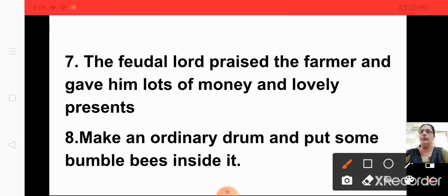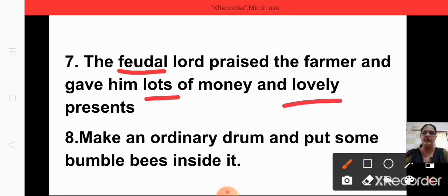The feudal lord praised the farmer and gave him lots of money and lovely presents. Feudal is what again? Feudal is an adjective of quality. Then what is the other one? Lots of money, adjective of quantity. And lovely present, adjective of quality. So feudal is an adjective of quality, lots is an adjective of quantity, and lovely is an adjective of quality.